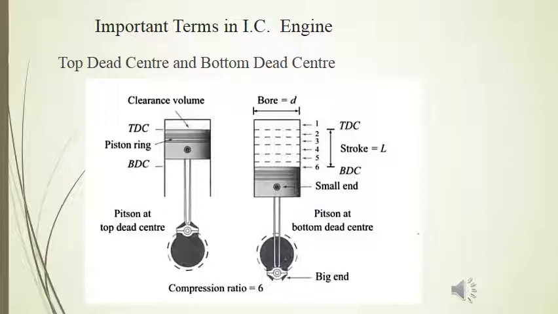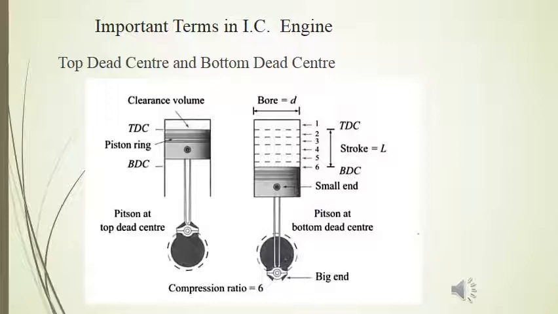The inner diameter of the cylinder is known as bore. The cross-sectional area of the cylinder, when multiplied with the stroke length, gives us swept volume or stroke volume. So the piston travels from top dead center to bottom dead center or bottom dead center to top dead center during any of the stroke.